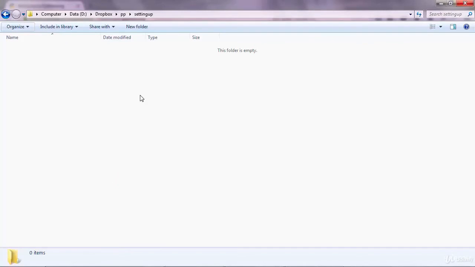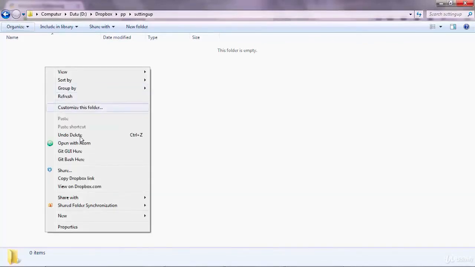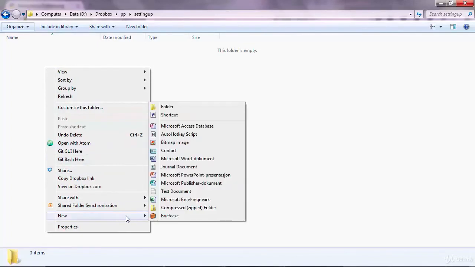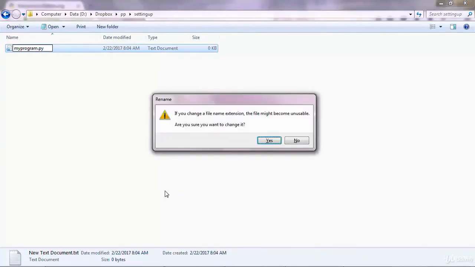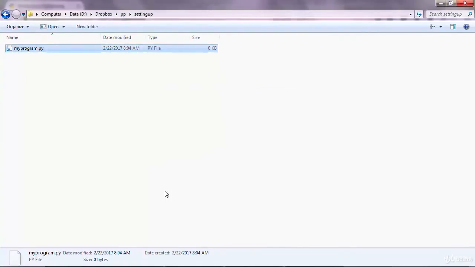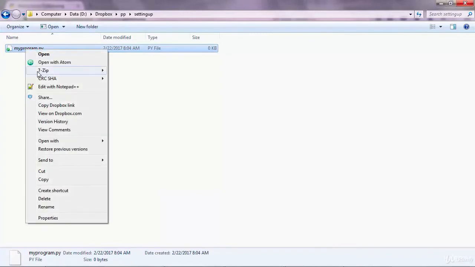Cancel that. And with the option unchecked, you go ahead and right click and create a text document and put a name, let's say my program, and you want to remove the txt extension. I want to say .py. Okay, no problem. I want to change the name. Now, this is the file where you're going to write your Python code.